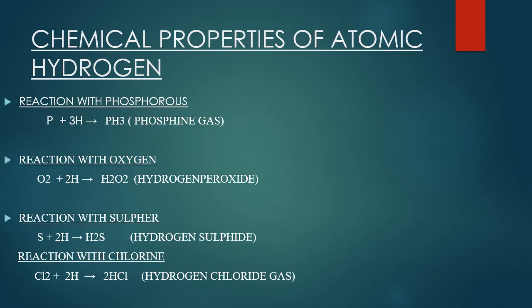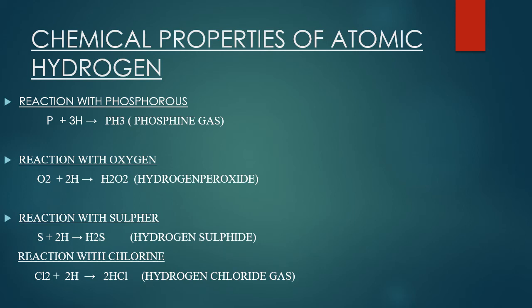Okay, students, see the next slide. In this slide, I am going to show you the chemical properties of the atomic hydrogen and reaction with different metal, non-metal. Mostly in this slide, there are non-metals like phosphorus. In the first reaction, you can see phosphorus is reacting with 3 atoms of the hydrogen, atomic hydrogen, and it is producing phosphine gas. In the next reaction, atomic hydrogen is reacting with the oxygen gas molecule, and the product